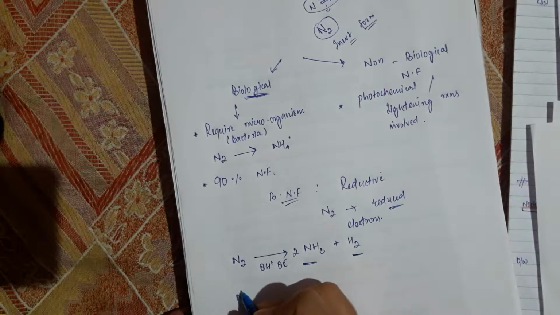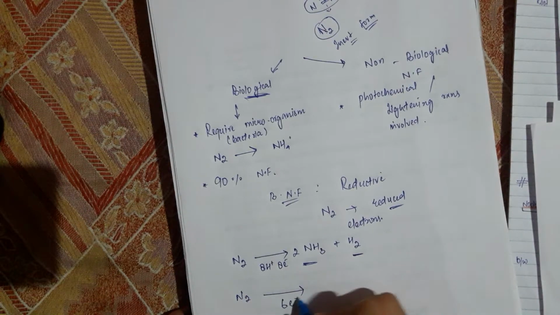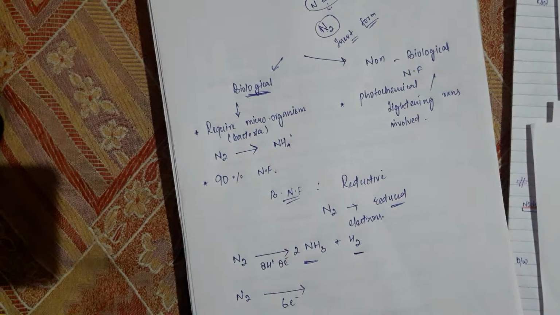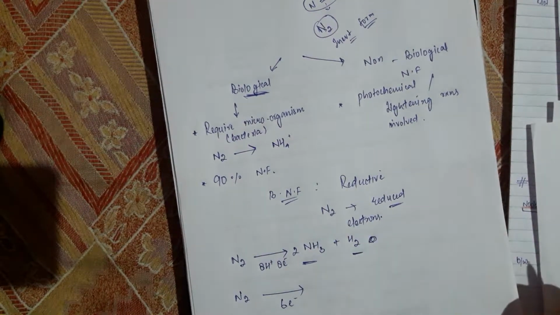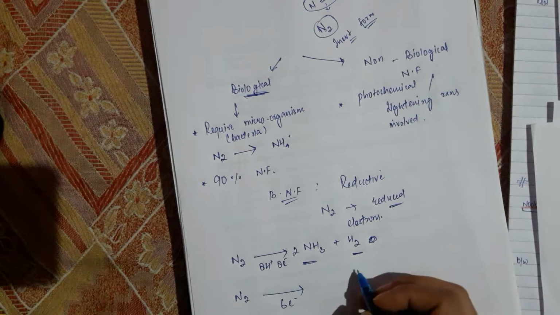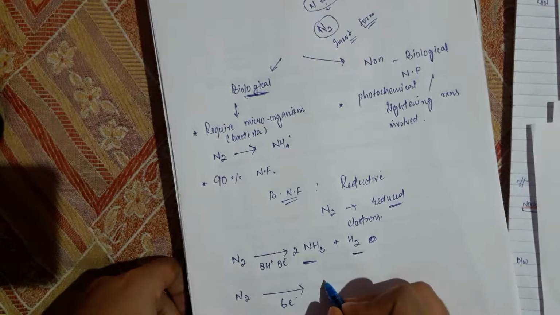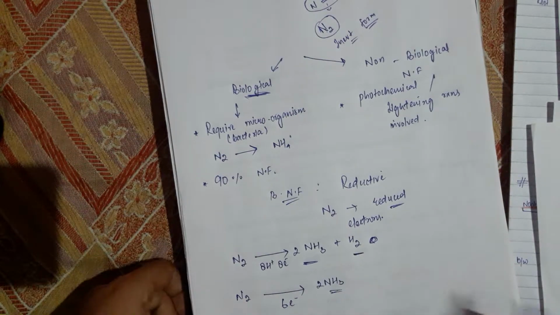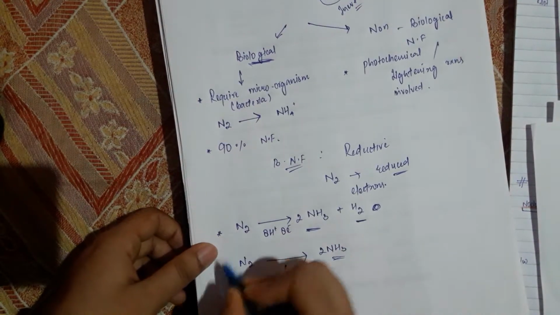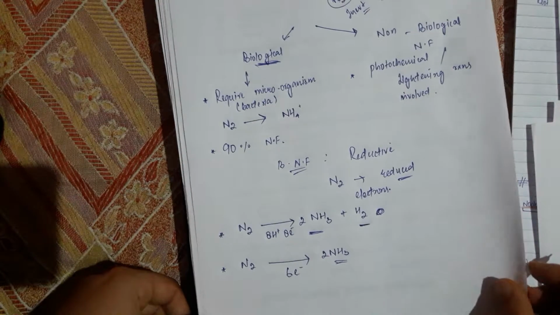If it uses only 6 electrons, we cannot get the hydrogen; we can get only 2 NH3 molecules. So these are the two reaction types which we can get.